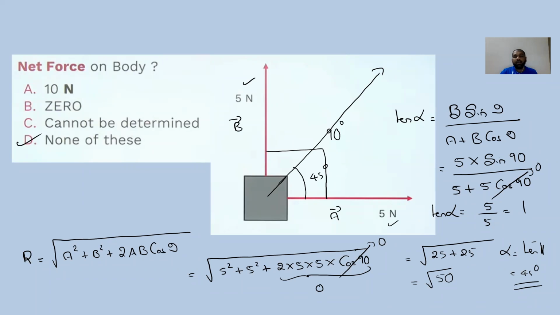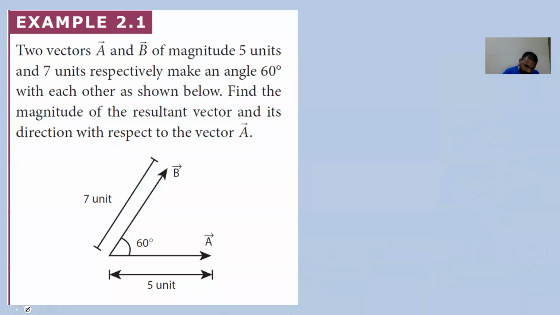Always remember, no need to write the full formula and waste time. If they are at 90 degrees, root of a square plus b square, always take it like that. Directly take it and proceed. Okay, shall we move to the next problem?